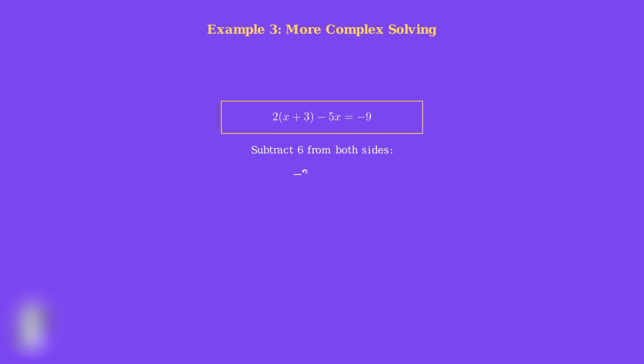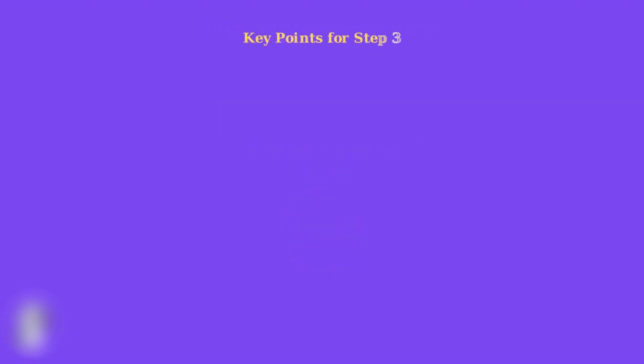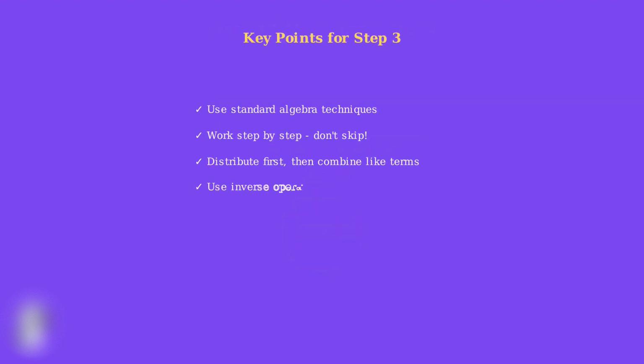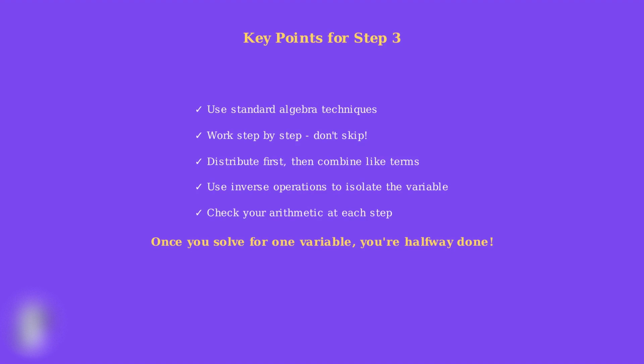We subtract 6 from both sides to get negative 3x equals negative 15. Then we divide both sides by negative 3 to get x equals 5. Perfect. Remember these key points when solving in step 3. Use standard algebra techniques, work step by step without skipping, distribute first, then combine like terms, use inverse operations, and always check your arithmetic. Once you solve for one variable, you're halfway to completing the entire system.